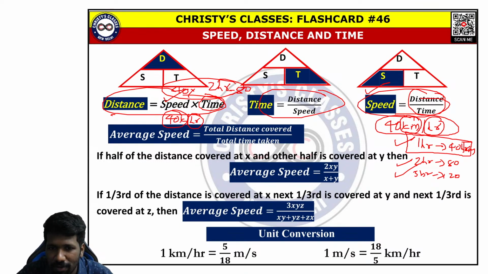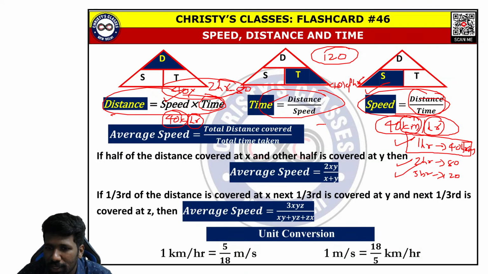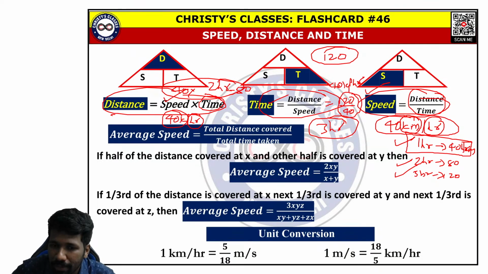Same thing for the case of time also. If the distance to be travelled is 120, you have 40 km per hour speed. So you just have to imagine 1 hour, 40 km. So how many 40s will make a 120? 3 40s will make a 120. So 3 hours is the answer. That is the same thing you will get when you substitute 120 by 40. But there you are not understanding what we are doing. Here we are understanding what we are doing.